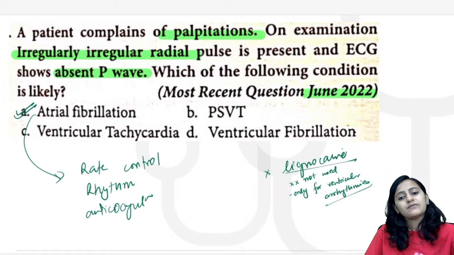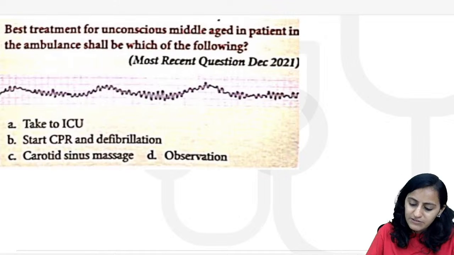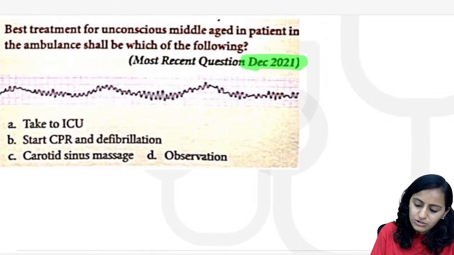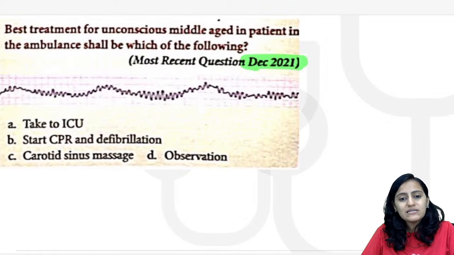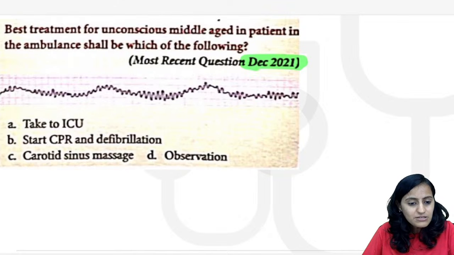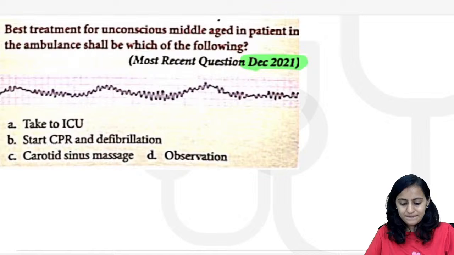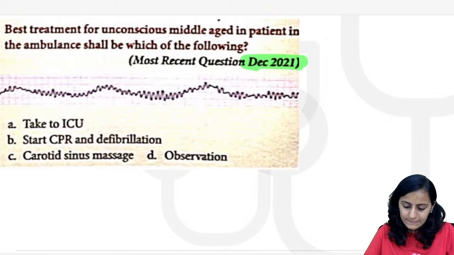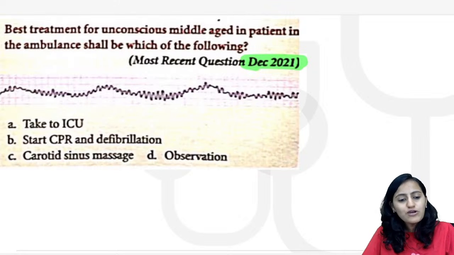Okay, right. Going on to the next one, and I think this is the last question, which is your December 21 question. Best treatment for an unconscious middle-aged patient in the ambulance shall be which of the following? What do you think the image is showing? Will you take the patient to ICU? Will you start the CPR and defibrillation? Will you do carotid sinus massage? Or will you observe the patient?